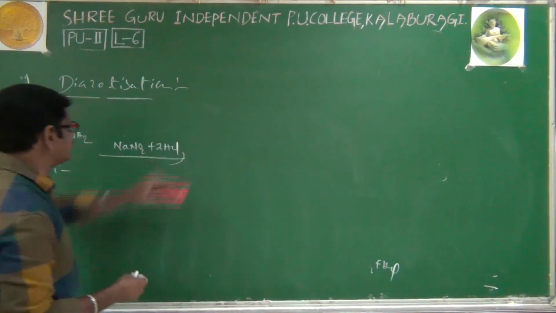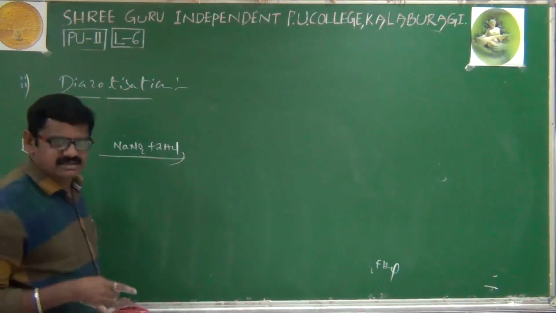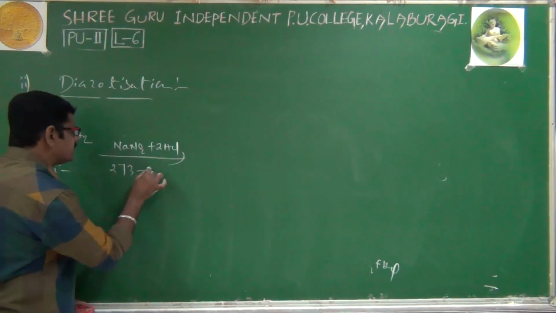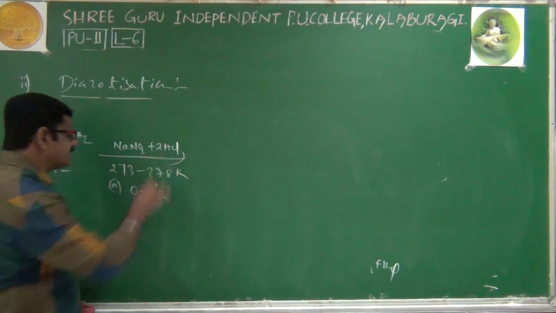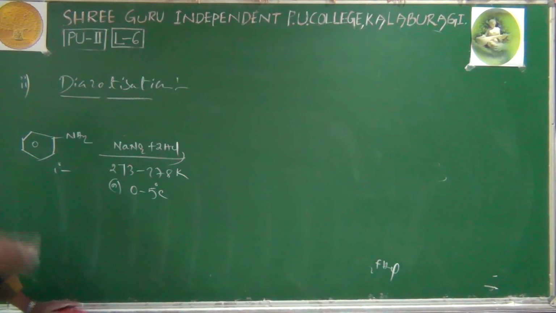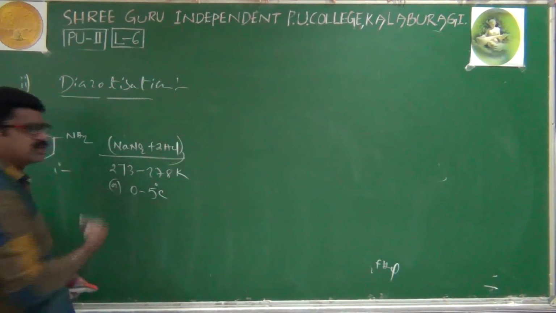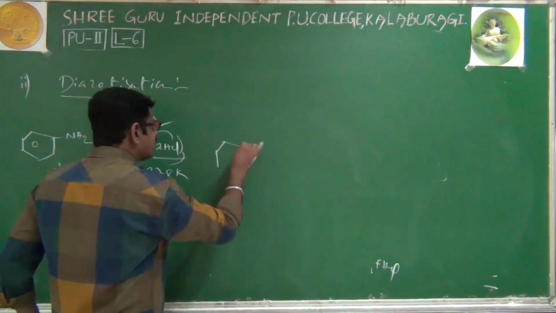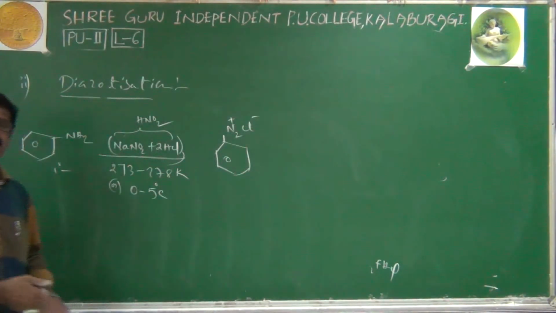And here one important point is that when aromatic primary amines are used, we have to maintain the temperature. How much temperature? We have to maintain ice cold conditions, that is 273 to 278 kelvins or 0 to 5 degrees centigrade for this reaction. When the aromatic primary amine, aniline, reacts with the NaNO2 HCl mixture, nothing but HNO2, the compound obtained is benzene diazonium chloride.